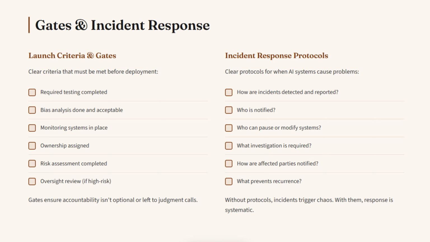Incident response protocols. Define clear protocols for when AI systems cause problems. They should answer questions such as: how are incidents detected and reported? Who is notified? Who has authority to pause or modify systems? What investigation and root cause analyses are required? How are affected parties notified and remediated? What changes to processes prevent recurrence? Without clear protocols, incidents trigger reactive chaos. With protocols, response is systematic and effective.